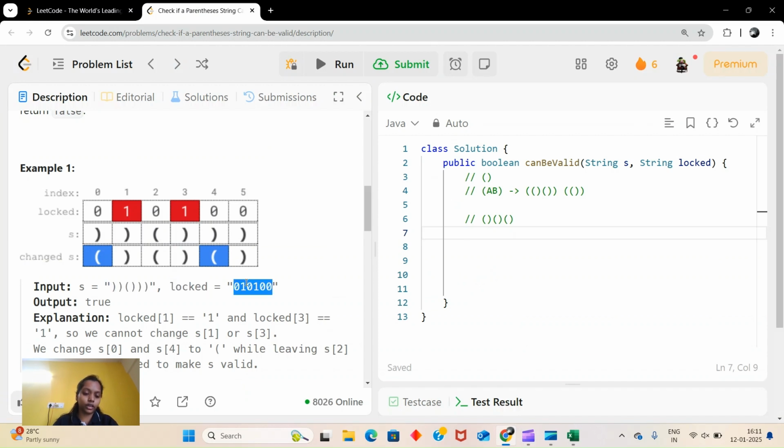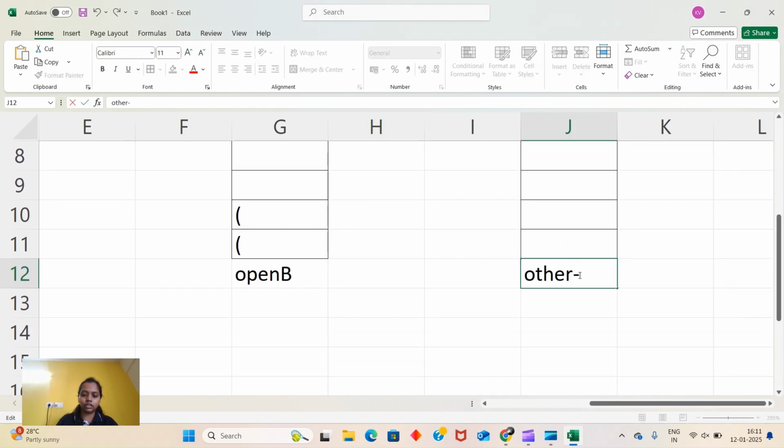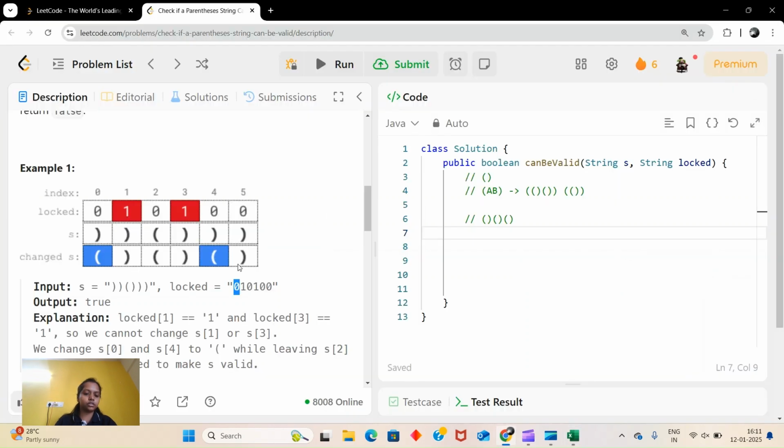I mean this locked string. If it is locked then we cannot change it, and otherwise, if we have something else, we can change it. So I will use one other stack for that, for what we can change. As you saw, this closing bracket we changed to opening. Similarly, if you add 1 2 3 4 in that stack, we will know how many there are which we can use to change.